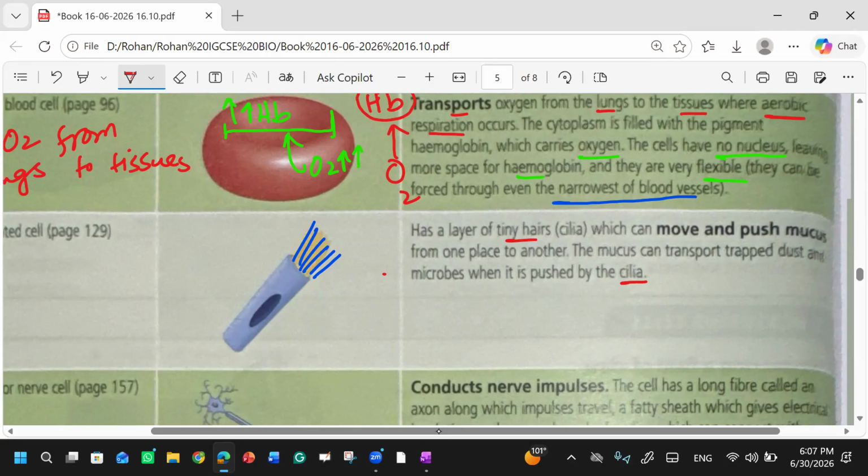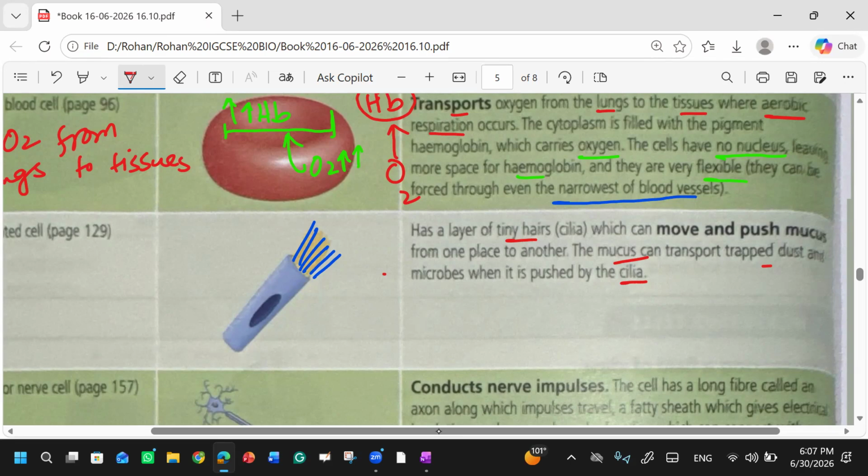When we breathe, there is dust in the air. Why can this dust not enter our lungs? Because there are checkpoints in our body. In our nostrils there are checkpoints known as cilia. What do these cilia do? They trap the dust particles. They move and push the mucus from one place to another, and the mucus helps to trap the dust particles. Are you getting this?